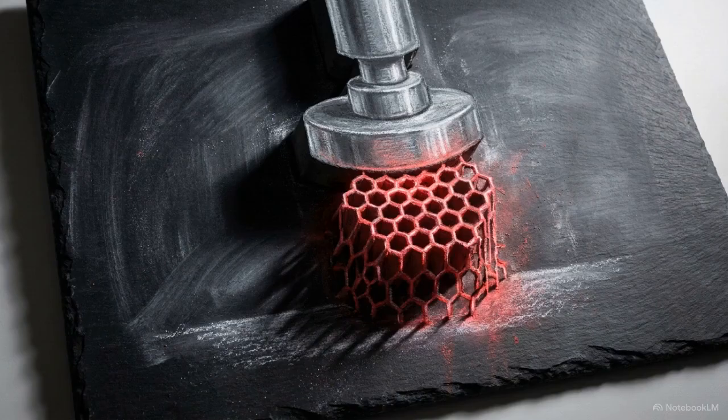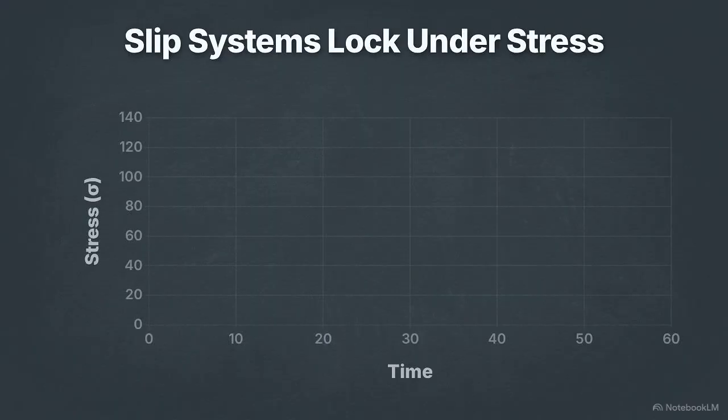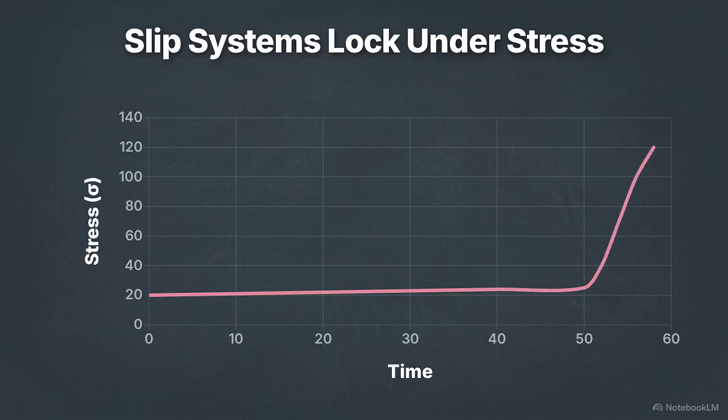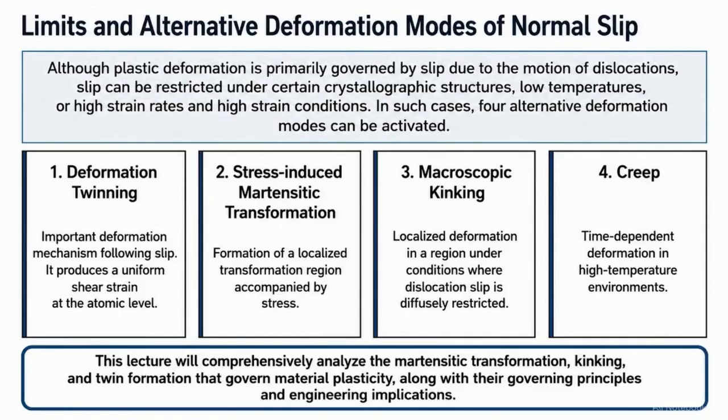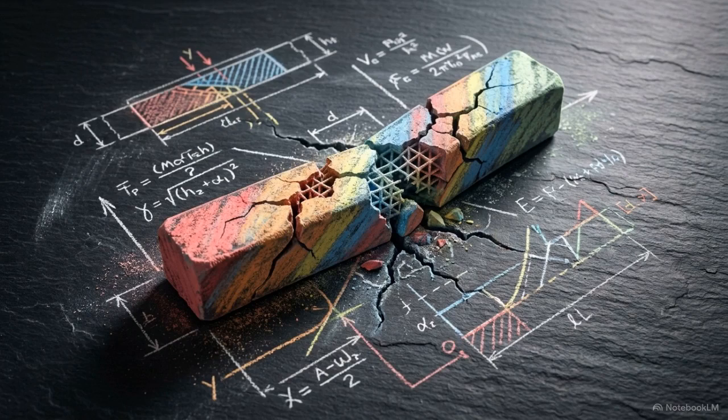Drop the temperature toward absolute zero, apply strain at ballistic speeds, or force deformation onto rigid structures, and standard slip mechanisms lock up. The required stress to move a dislocation simply becomes too high. This graphic outlines what happens next. When the resolved shear stress on primary slip systems approaches zero, the material must activate alternative deformation modes to accommodate the incoming strain. We see four main pathways: deformation twinning, stress-induced martensitic transformation, macroscopic kinking, and creep.